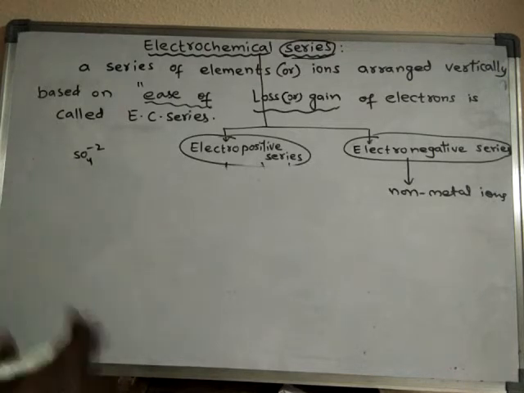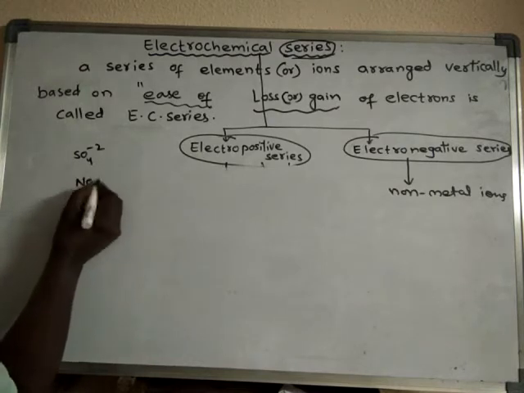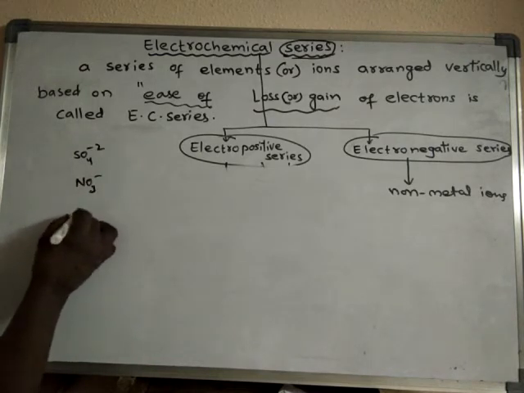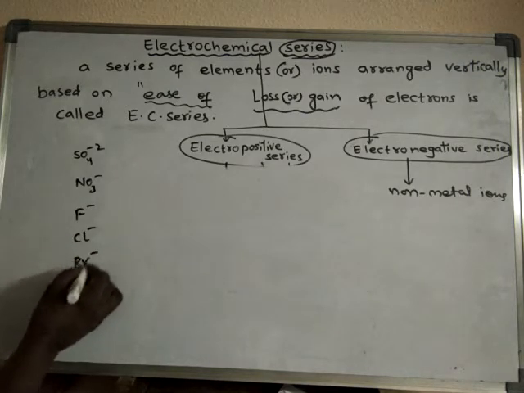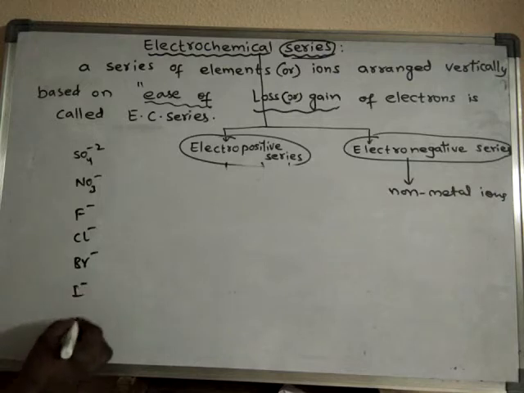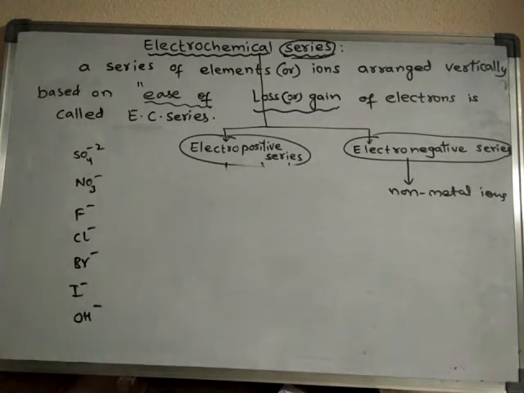It does not like to lose its charge. Then NO3 minus, F minus, Cl minus, Br minus, I minus, OH minus. So this order is important.